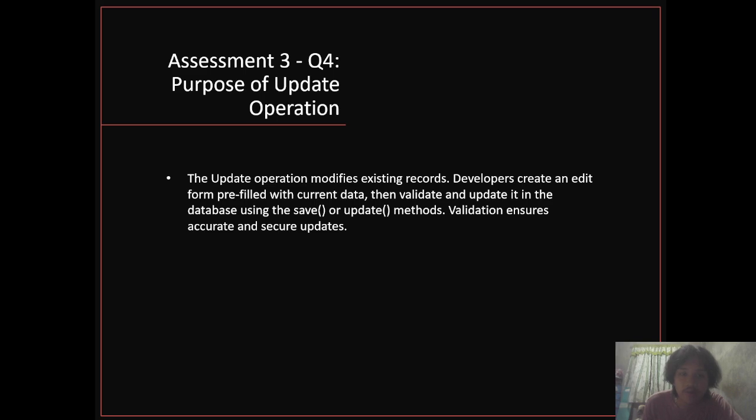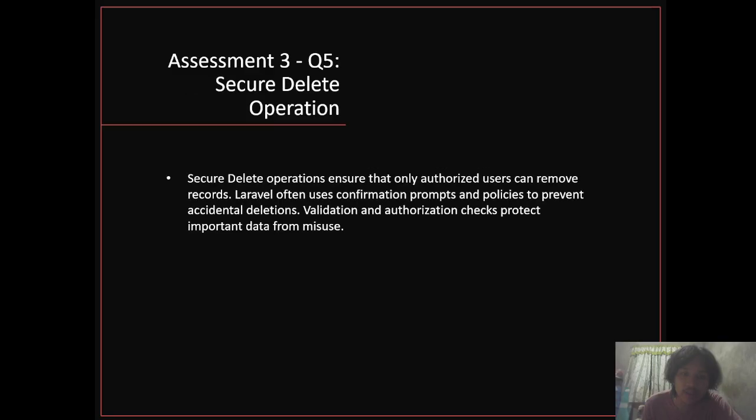Question 4. Purpose of the update operation. The update operation modifies existing records. Developers create an edit form pre-filled with current data. The data is validated and updated in the database using the save or update methods. Validation ensures accurate and secure updates.